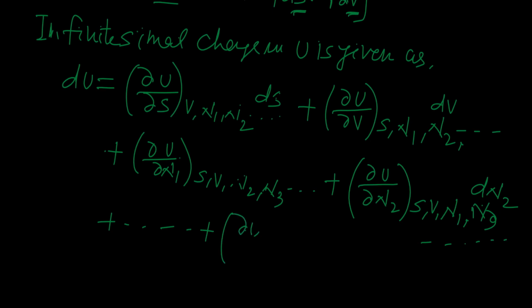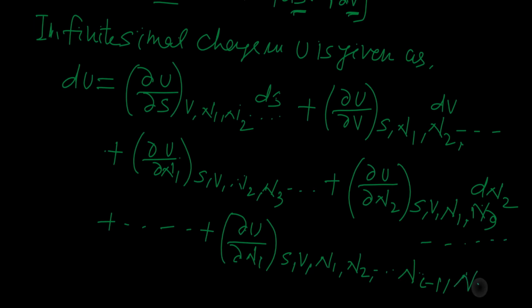Del U by del ni at constant S, V, n1, n2, and so on, n(i minus 1), n(i plus 1) and so on.